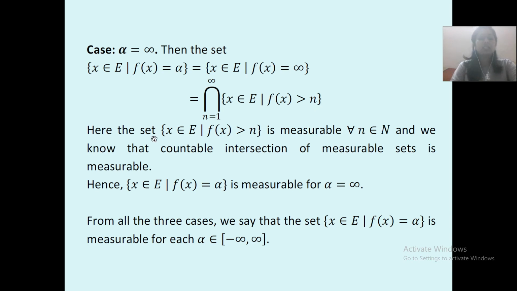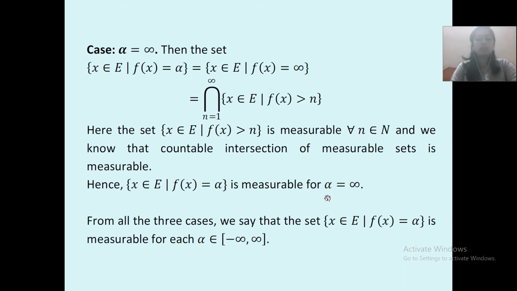Here the set x belongs to E such that f of x is greater than n is measurable for every n belongs to N. And we know that countable intersection of measurable sets is measurable. Hence we can say that x belongs to E such that f of x is equal to alpha is measurable for alpha equal to infinity. We proved for alpha equal to r, alpha equal to minus infinity and alpha equal to infinity.